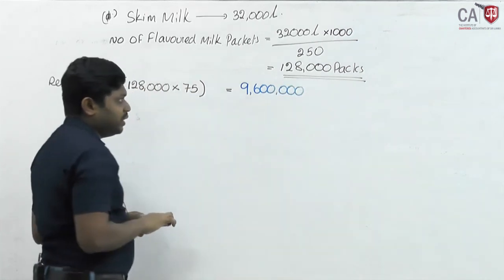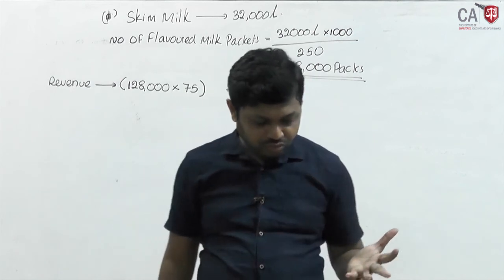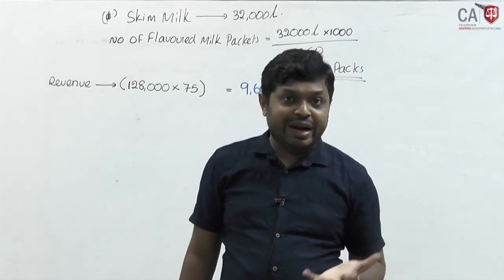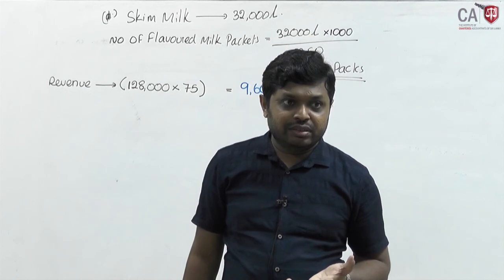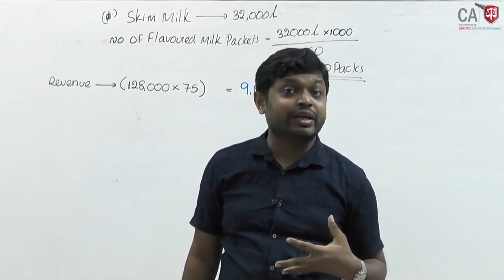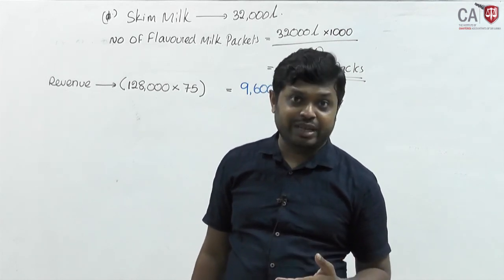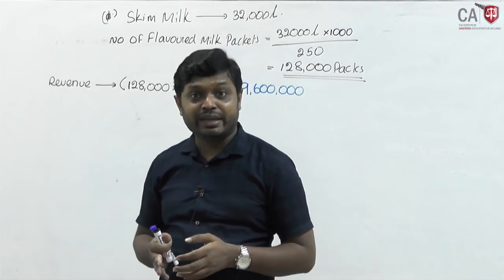This is the turnover. Now cost. What would be the cost? Input material: they have to purchase not at 125, they will receive a rebate. Rebate will be 15 rupees, that means 125 will reduce to 110.